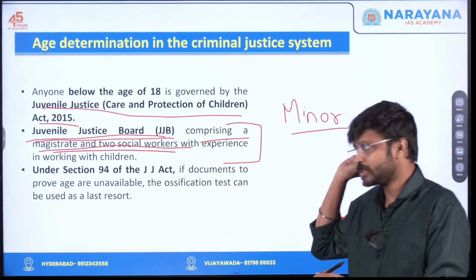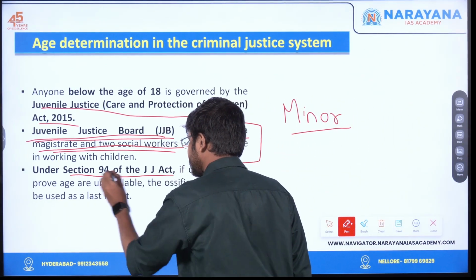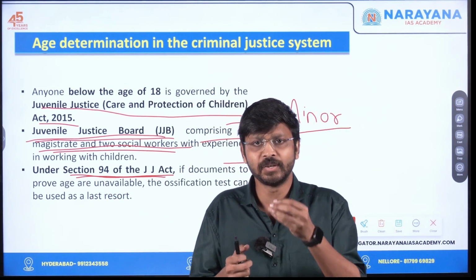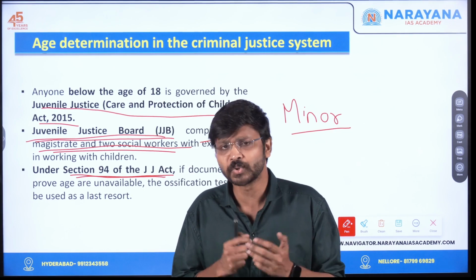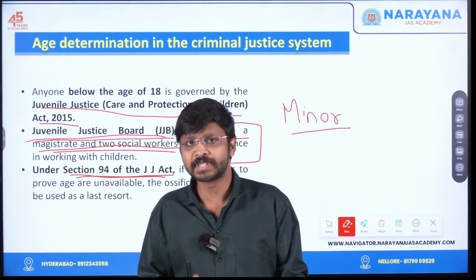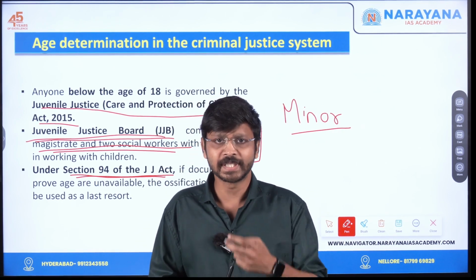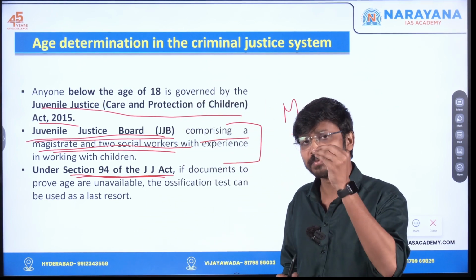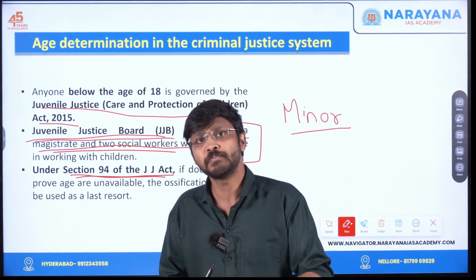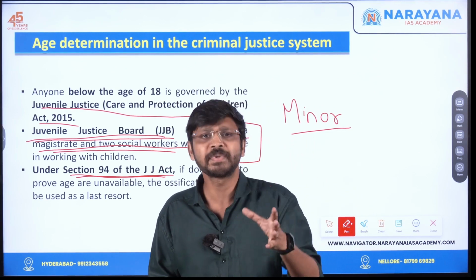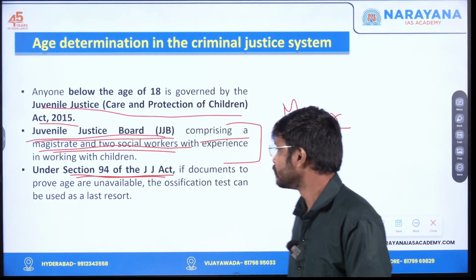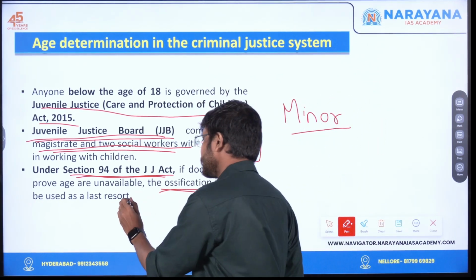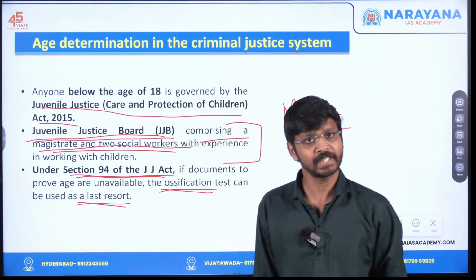This Juvenile Justice Act also has another provision, that is Section 94. In some cases the documents to prove age won't be available. Mostly the documents to prove age are a birth certificate or a school certificate. These are the documents accepted as proof of age. Sometimes these documents won't be available, or the board may find that they can be forged. At that time they can go for a bone ossification test. This is considered a last resort only.